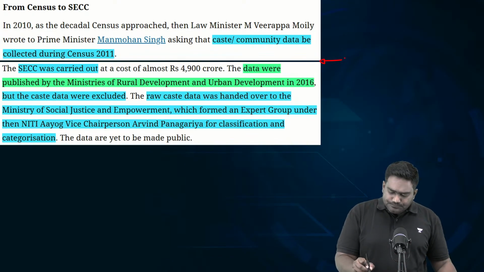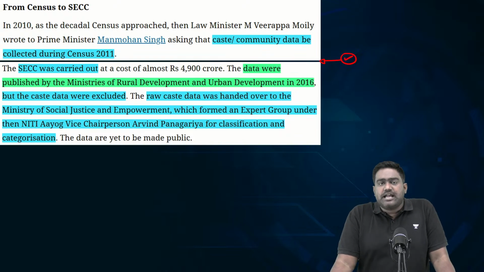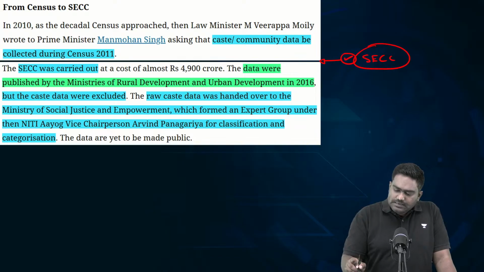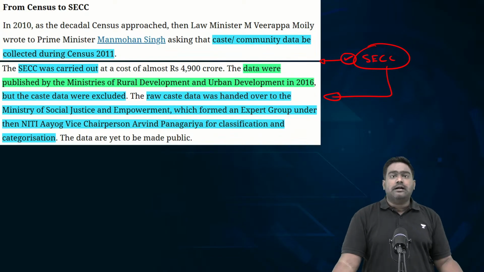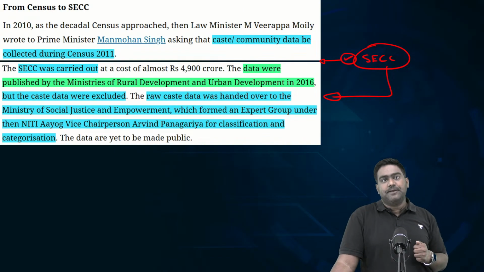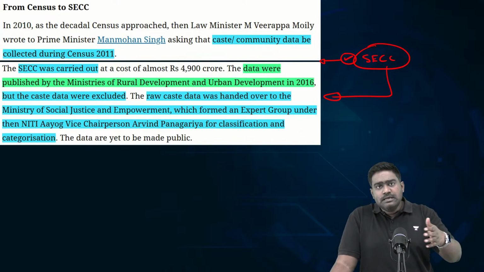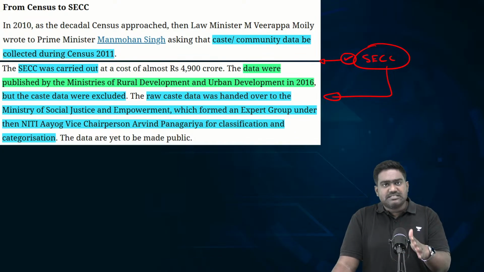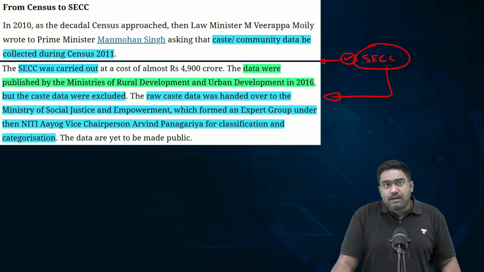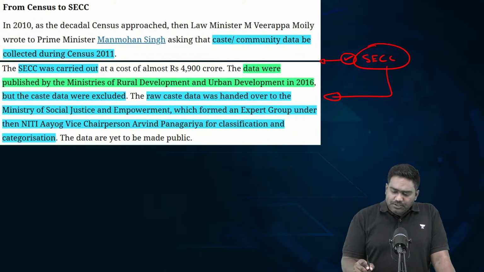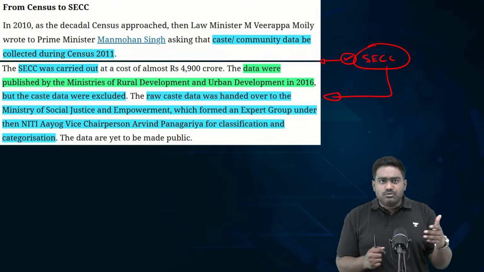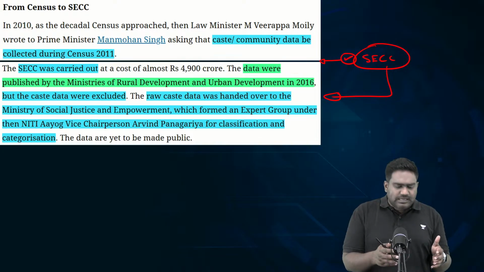Now, if you look at one of the exercises carried out during the 2011 census, the Socio-Economic Caste Census, this was done under the then UPA government under Prime Minister Manmohan Singh. When the 2011 census was approaching, then Law Minister Veerappa Moily had written to then Prime Minister Manmohan Singh, urging that a caste census be carried out to determine the socio-economic backwardness of the other backward classes in the country. So the government of India carried out a SECC, Socio-Economic Caste Census, in parallel to the 2011 census. The data was collected in 2011.